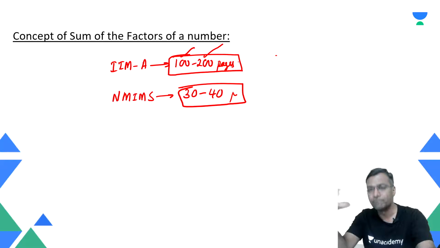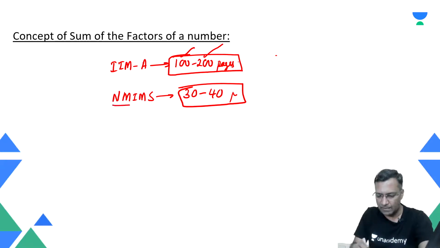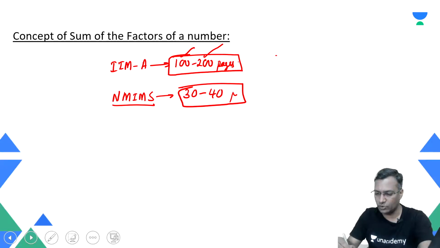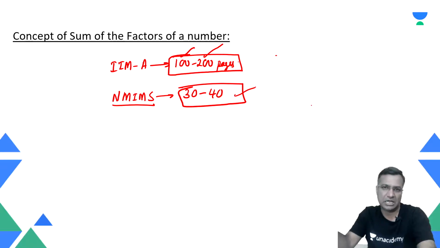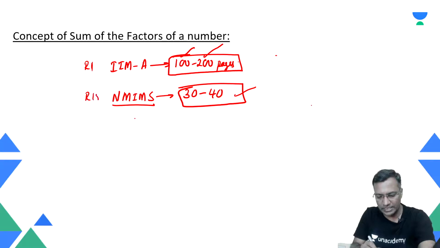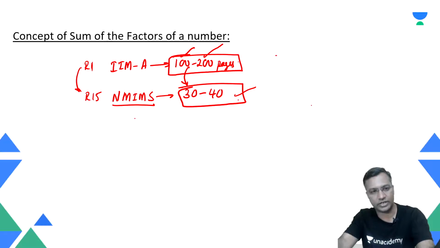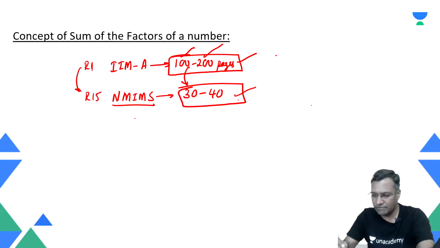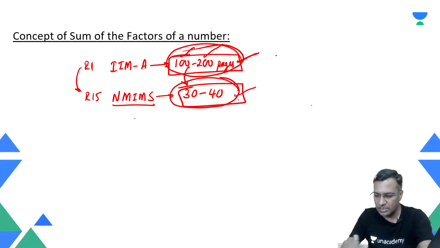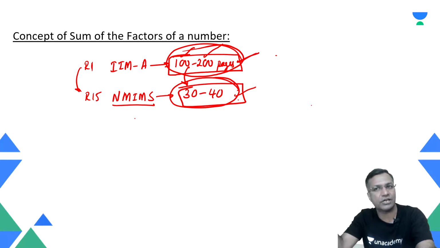That's very important there. Similarly, if you're on the NMIMS campus, you are expected to read 30 to 40 pages. Now you can understand what happens between the top rank and the 15th rank B school. You can see the gap in your learning already, because somebody reading 100, 200 pages every day for 300 days, you live on the campus for about 600 days, for example. 600 to 700 days is different from 600 to 700 days of doing this. On the other hand, in some other campus, this is what you are doing. There is a difference, right?